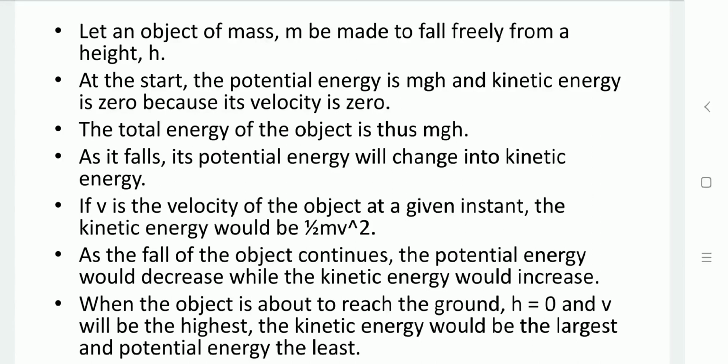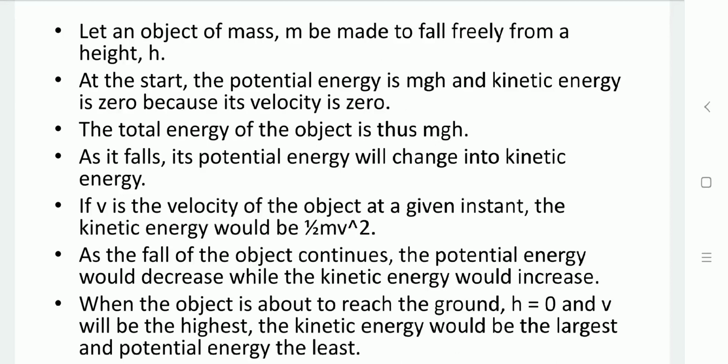When it is at height h, it has a potential energy mgh, and at that point the object is stationary, so kinetic energy is 0 because the velocity of the object is 0. So the total energy of the object is the potential energy mgh.